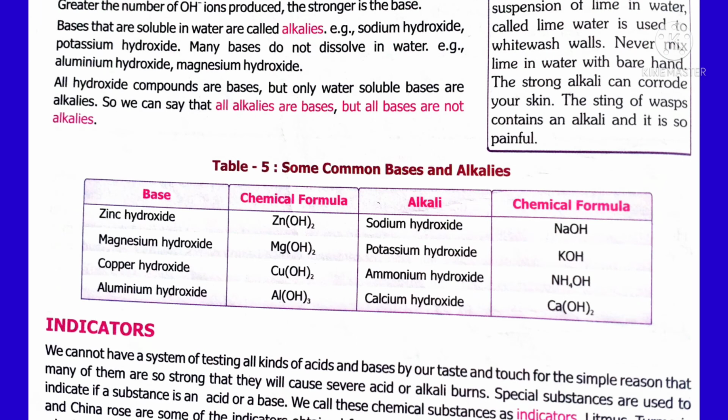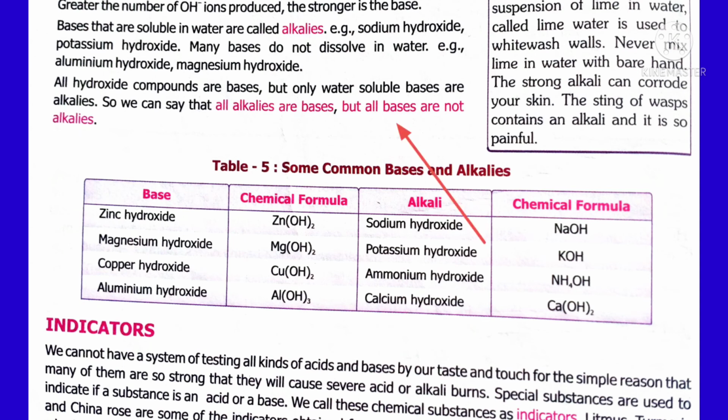Now the question is, what are alkalis? Water soluble bases are called alkalis. Some bases like NaOH, KOH, these bases are soluble in water. So these bases are called alkalis. Whereas ferric hydroxide, cupric hydroxide, they are not soluble in water.